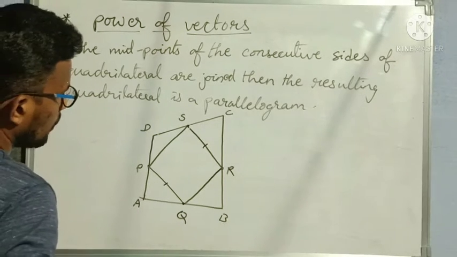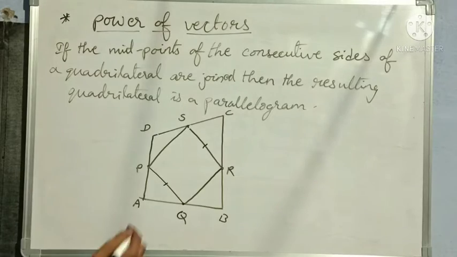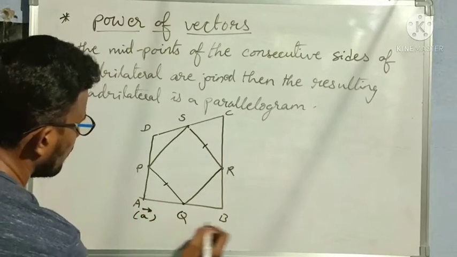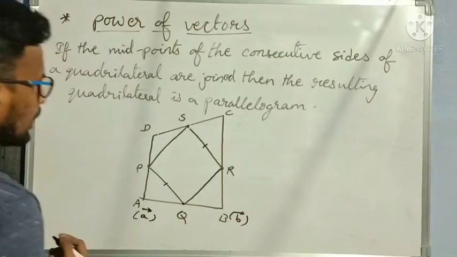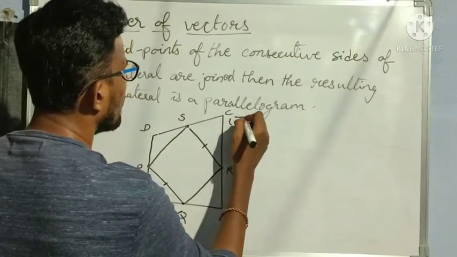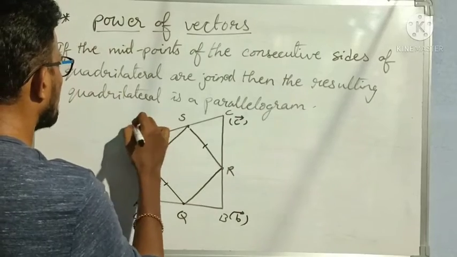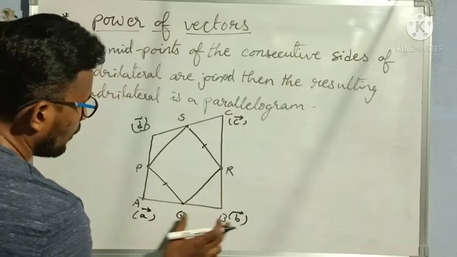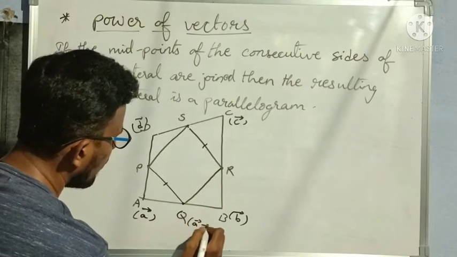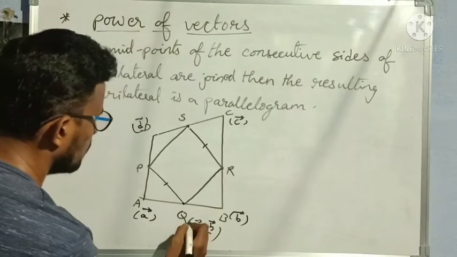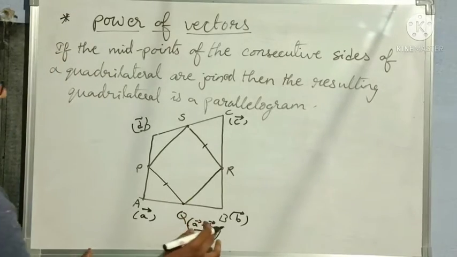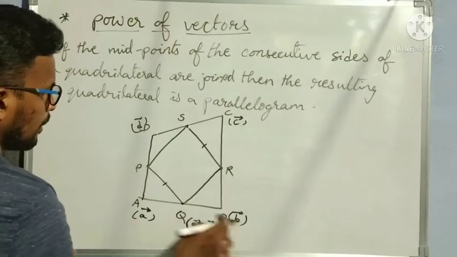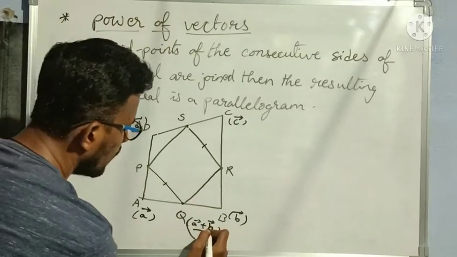So how can I prove it? First, let me take A bar as the position vector of A, B bar as the position vector of B, C bar as the position vector of C, and D bar as the position vector of D. Now Q is the midpoint of AB, so Q becomes A bar plus B bar by 2. It is the midpoint formula, x1 plus x2 by 2 and y1 plus y2 by 2, but here we only have the position vectors A bar and B bar, so I get A bar plus B bar by 2.